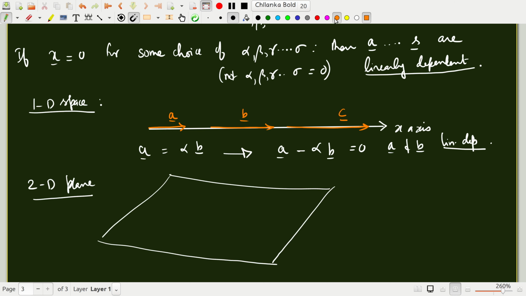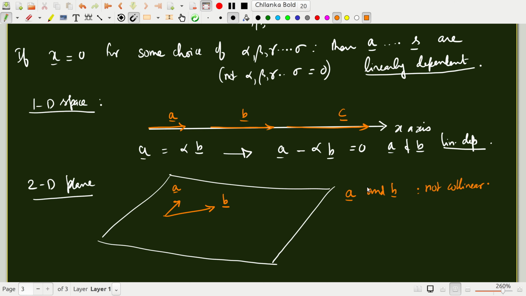Now consider any two vectors A, B. Now A and B are not collinear, the way I have drawn them. So if they are not collinear, then I cannot write one as some constant times the other, as I was able to do for the 1D case.